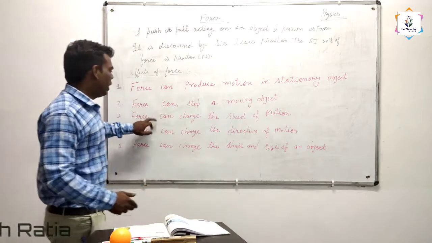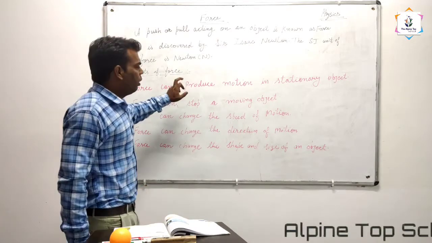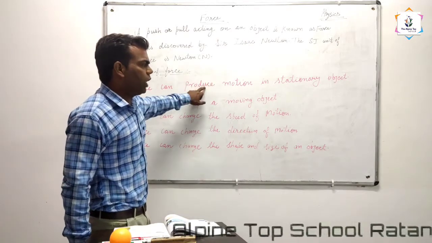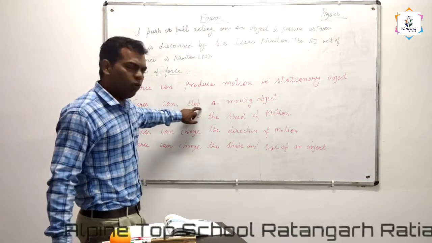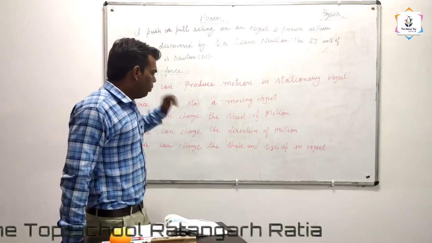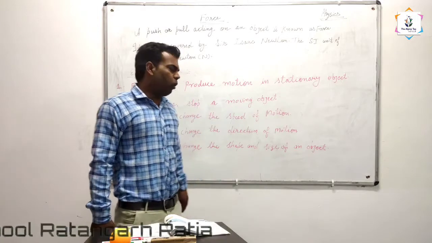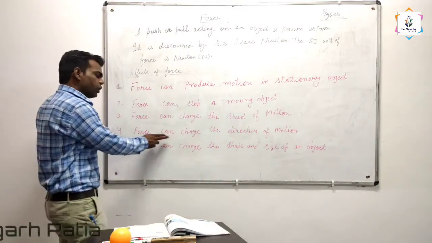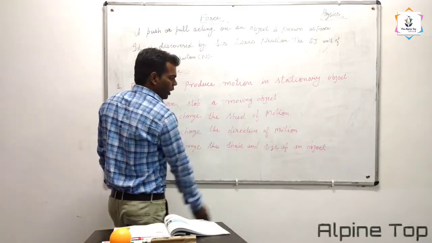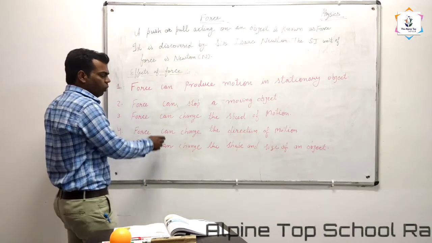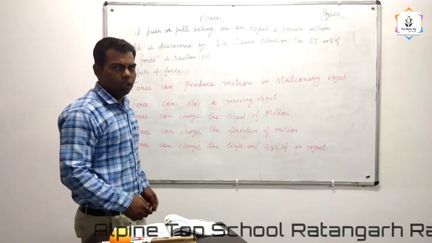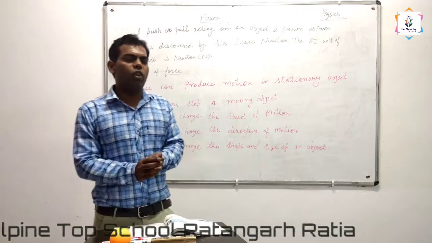Okay, up to the third one we have done. Force can produce motion in a stationary object, force can stop a moving object, force can change the speed of a moving object. Now we will see how force can change the direction of motion. What is the fourth factor? Force can change the direction of motion.